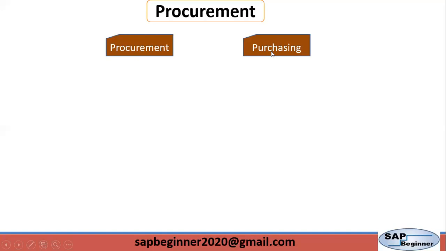Now, when the system determines the procurement element, it first asks whether procurement should take place via in-house production or external procurement. For that, we have some special procurement processes. In today's lecture, we will discuss what the special procurement types are.